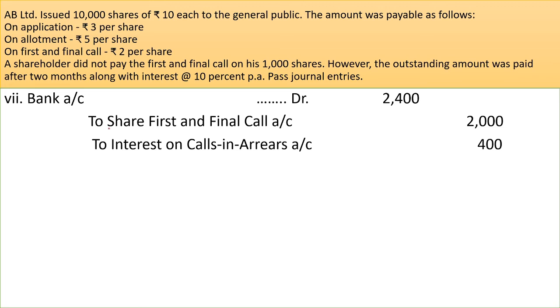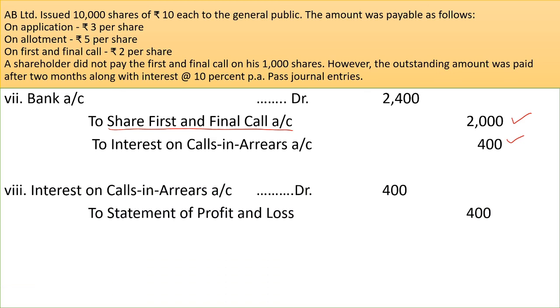Now focus on this point here. Share first and final call account will be credited with rupees 2,000. Now after this journal entry, share first and final calls account will be closed in the books of accounts of the company. Okay, and how this 400 is calculated, we have already discussed this point. And in the last journal entry, interest on calls in arrears will be transferred to statement of profit and loss.